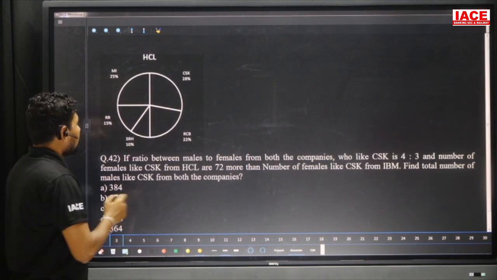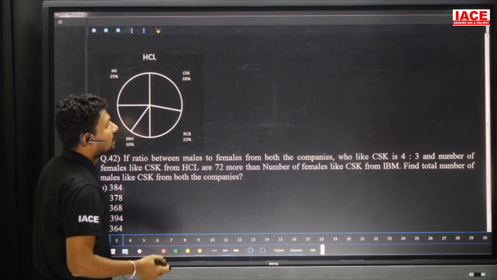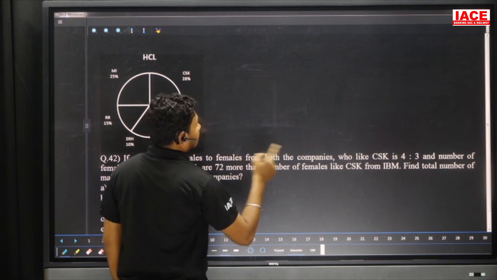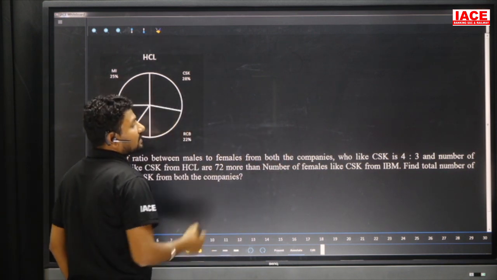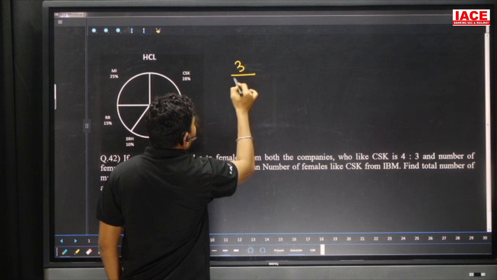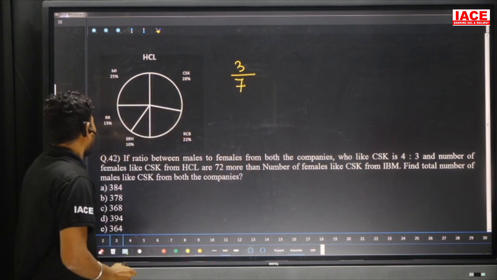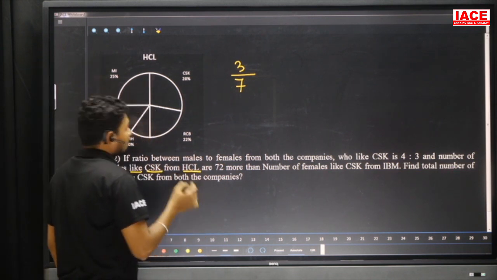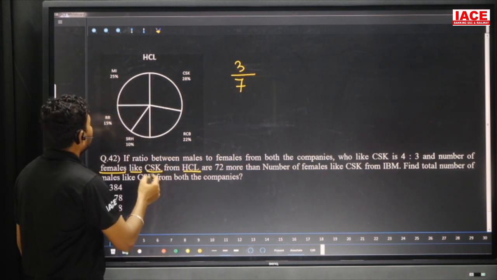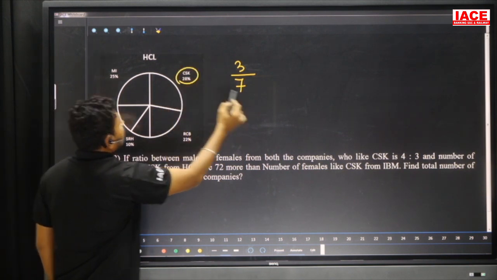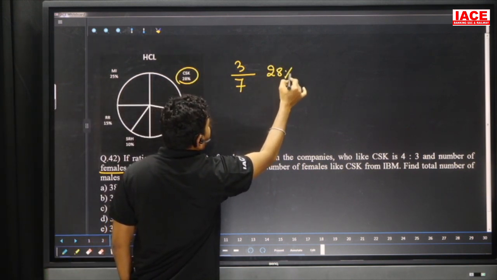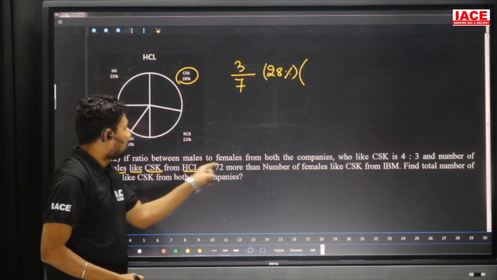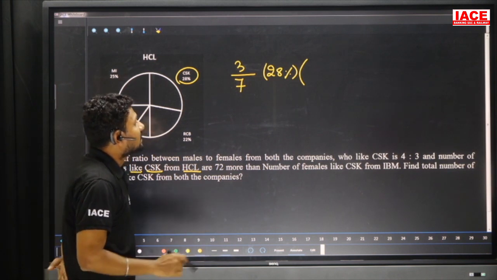Question number 42. If the ratio between males to females from both the companies for CSK is 4:3, then females are 3 parts and males are 4 parts, so we write 3 by 7 for females. The number of females like CSK from HCL, where CSK is 28 percentage, is 72 more than the number of females like CSK from IBM.